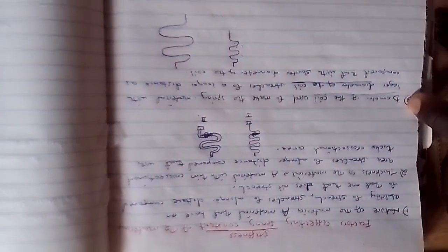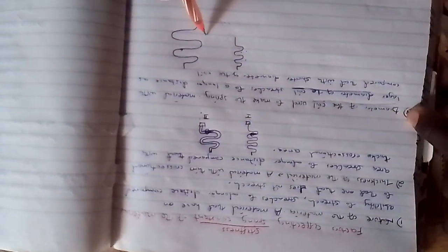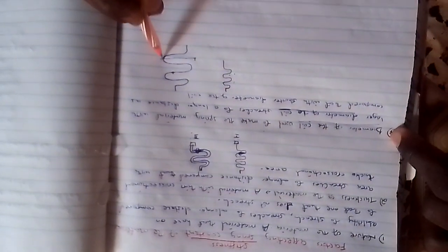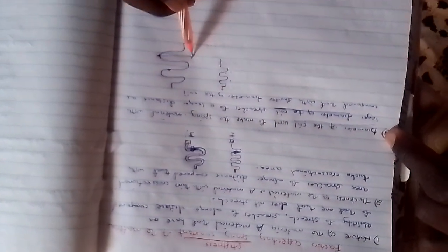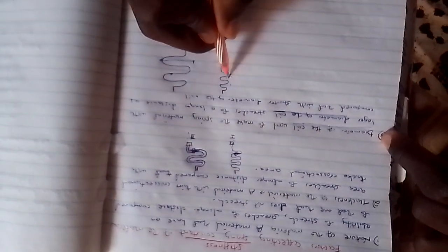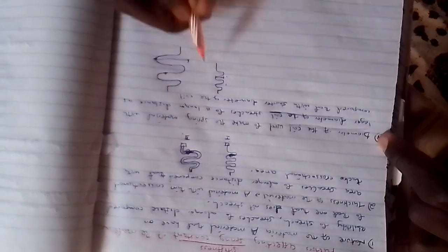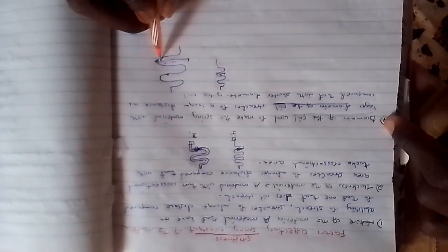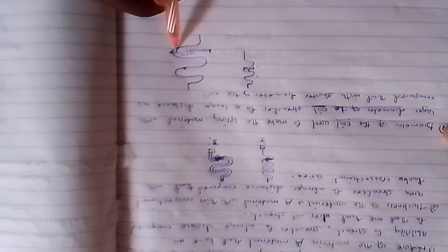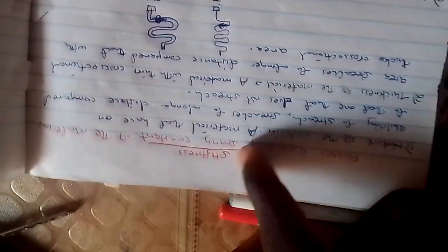If you just say diameter, someone might think that we are talking about the diameter of the wire, but you're talking about the diameter of the coil. And the coil, it is the distance from here up to here. Now the diameter of the coil is from this one up to this one, and the diameter of this other coil is from this point up to this point. Now this one is like 2 centimeters and this one is like 4 centimeters. It means the one with the larger diameter of the coil will stretch to a longer distance as compared to this one. Those are the three factors affecting the stiffness of the material, and I told you the stiffness means the spring constant.